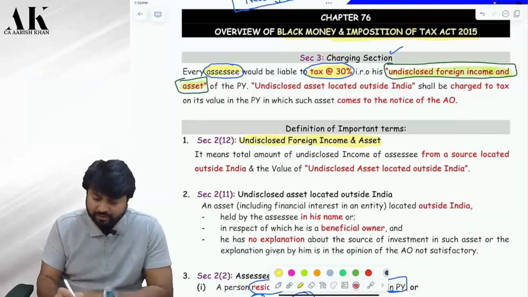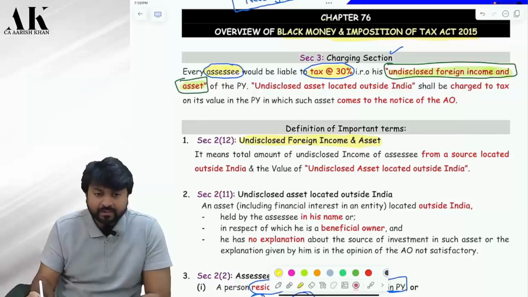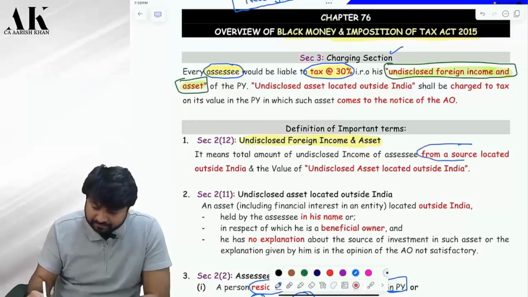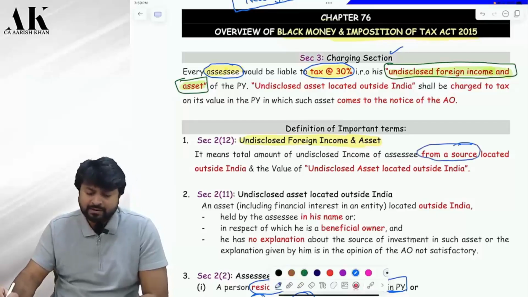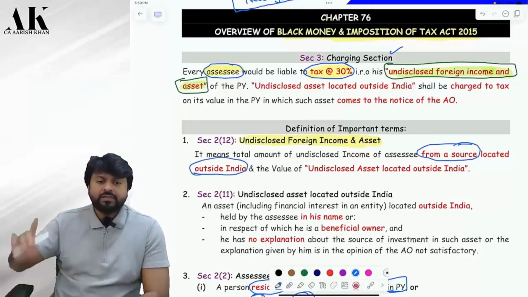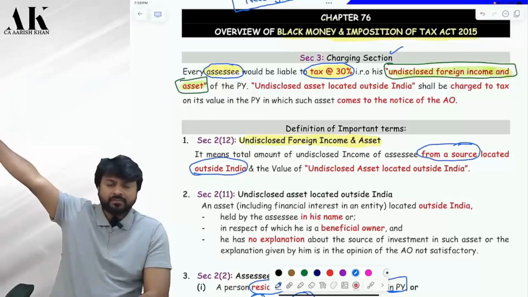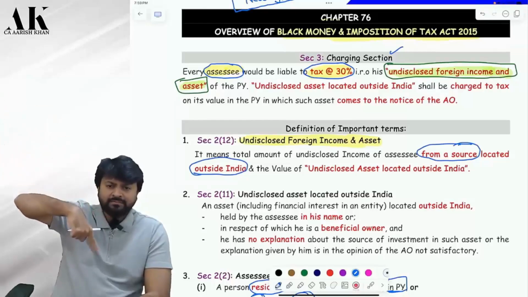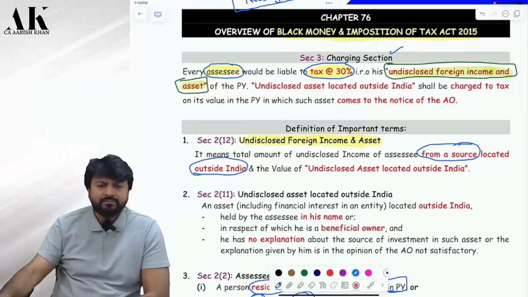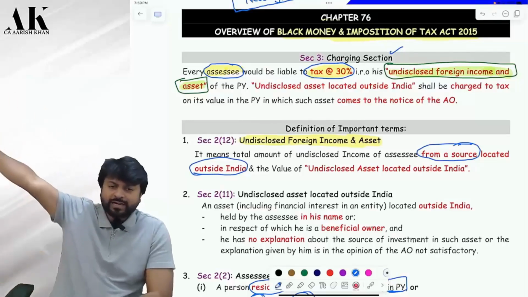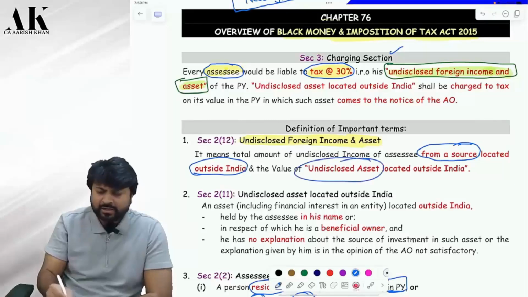It means the total amount of undisclosed income of the assessee from a source located outside India. It means you have a property in Singapore and you had a rental income from there. If you do not show that rental income in India, then it is an undisclosed foreign income. Or if you do not disclose that property in the ITR, I can say you have an undisclosed asset outside India.